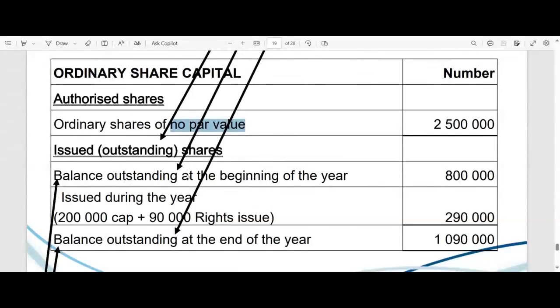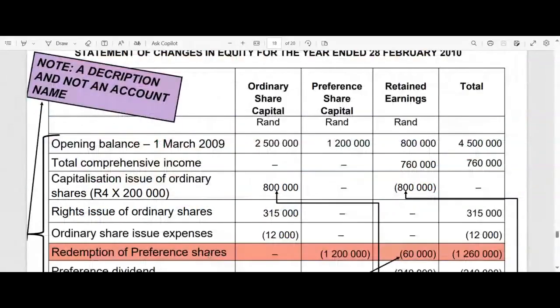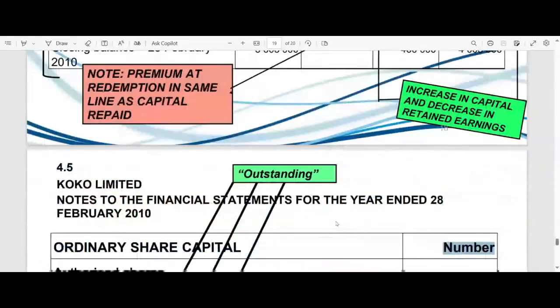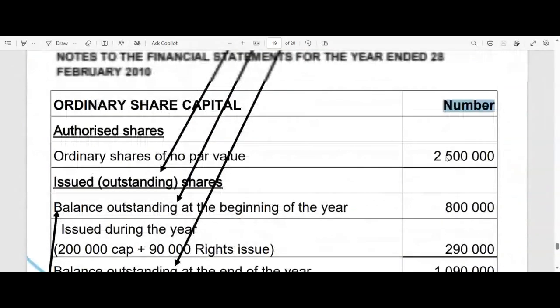These are descriptions. And very importantly, ladies and gentlemen, sometimes students make that mistake. They repeat the values. No, no, no, no. Those values are in our statement of changes in equity. We don't repeat any information. This is new information. This is the number of shares that we disclose in the note.